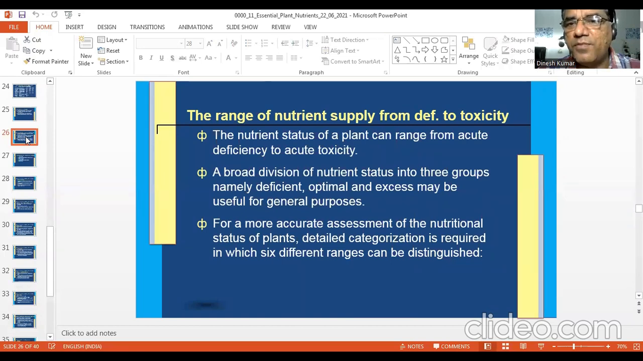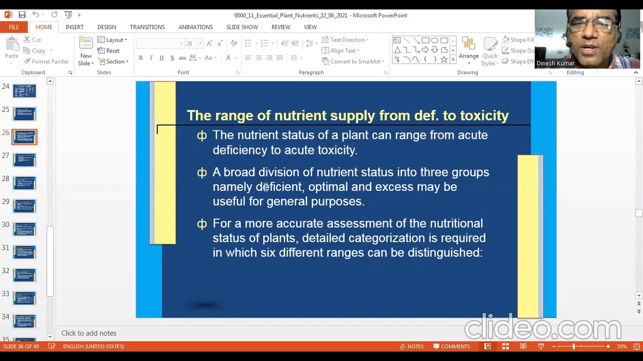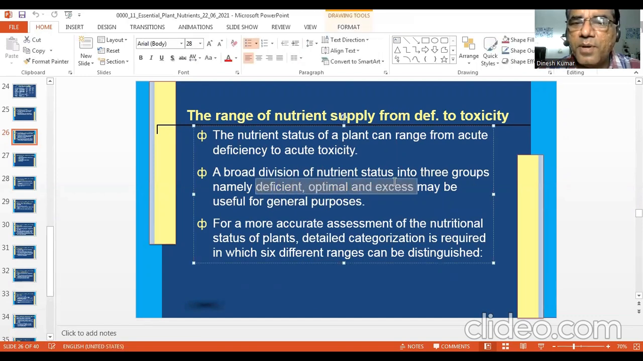Range of nutrient supply from deficiency to toxicity. So you have seen these ranges. It starts from acute deficiency, then hidden hunger, then optimal supply, then light toxicity, and then acute toxicity. So these are 5 ranges starting from lowest to highest supply. The nutrient status of a plant can range from acute deficiency to acute toxicity. A broad division of nutrient status into 3 groups, namely deficient, optimal, and excess, may be useful for general purpose.